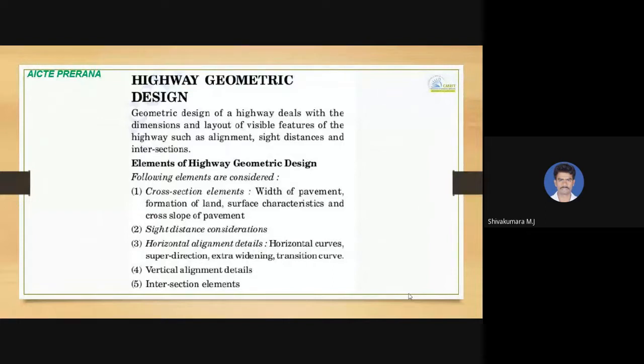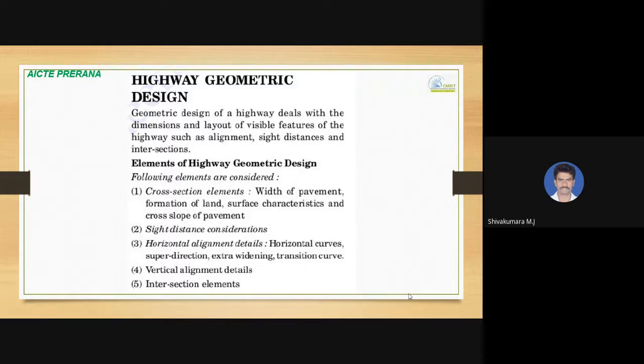Elements of highway geometric design consist of cross-sectional elements. Under the cross-sectional elements, we will study width of pavement, formation of land, surface characteristics, and cross slope of pavement. Then the sight distance considerations: different sight distances like stopping sight distance, overtaking sight distance, intermediate sight distance, and headlight sight distance are covered.